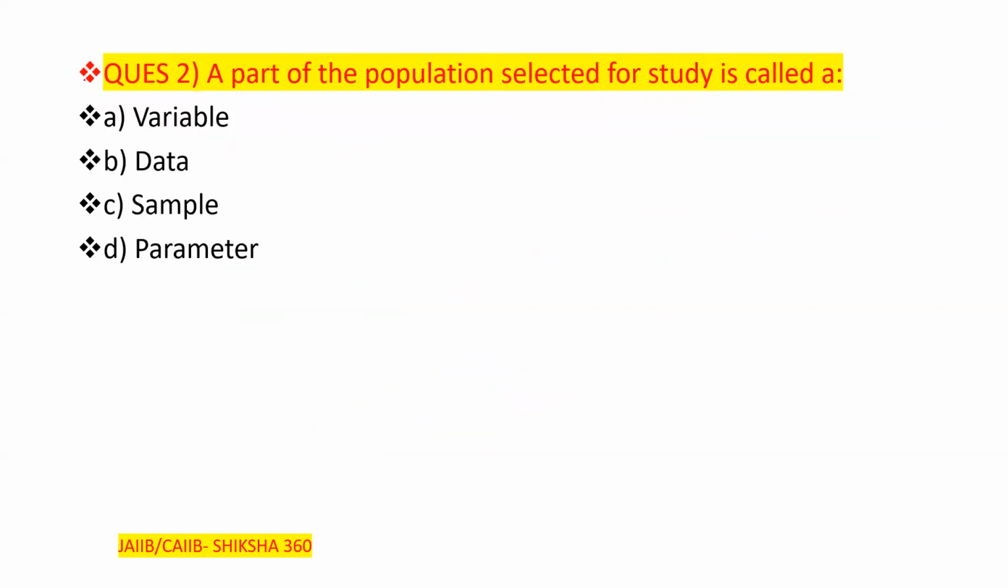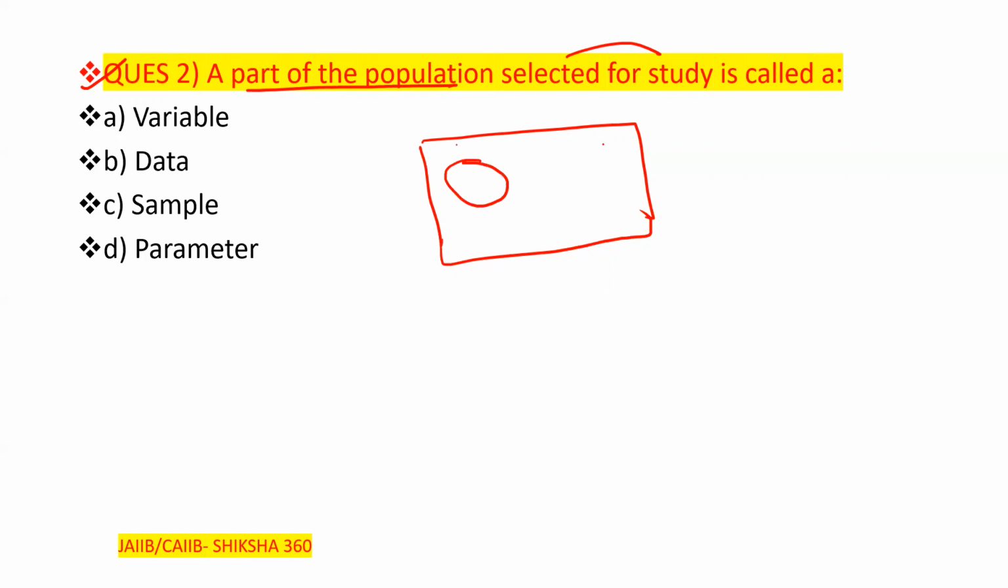A part of the population, please tell your answer side by side. Like we can say that this is the complete population. A part of the population selected for study is called what? Clear? From that we will take one part. Like there are all our items available, and we are taking one part from it. That part is to be called a variable, data, sample, or parameter.